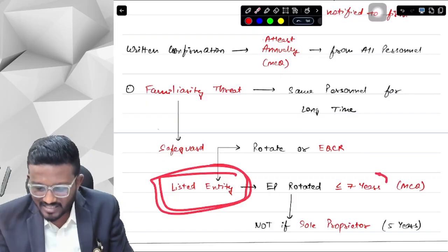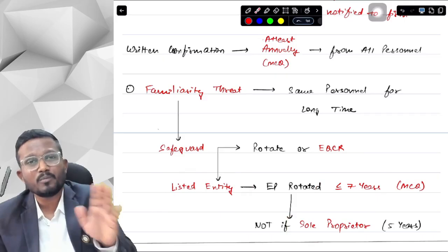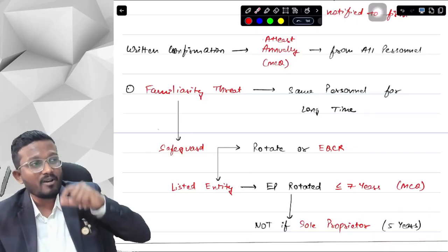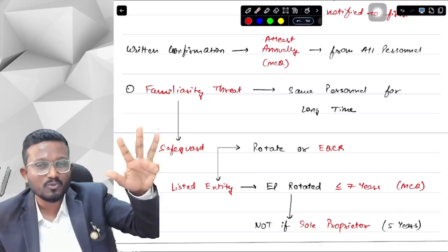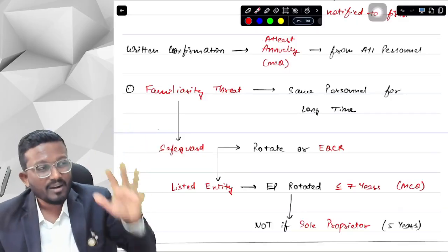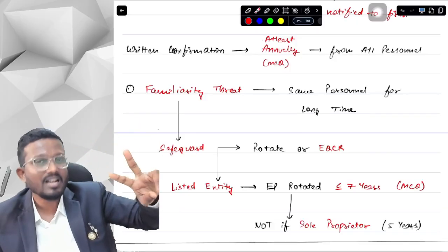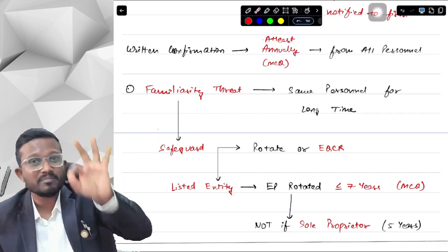But this 7 years is not applicable in case of a sole proprietor. Why not a sole proprietor? Because a sole proprietor has a maximum limit of 5 years. If I am a sole proprietor auditing a client, then I can audit for a continuous maximum of 5 years only. Then there is a cooling off period. But if I am in a firm, the maximum period is 5 years of 2 terms, that is 10 years total. So as an engagement partner in a firm, I can audit a client for a maximum of 7 years.